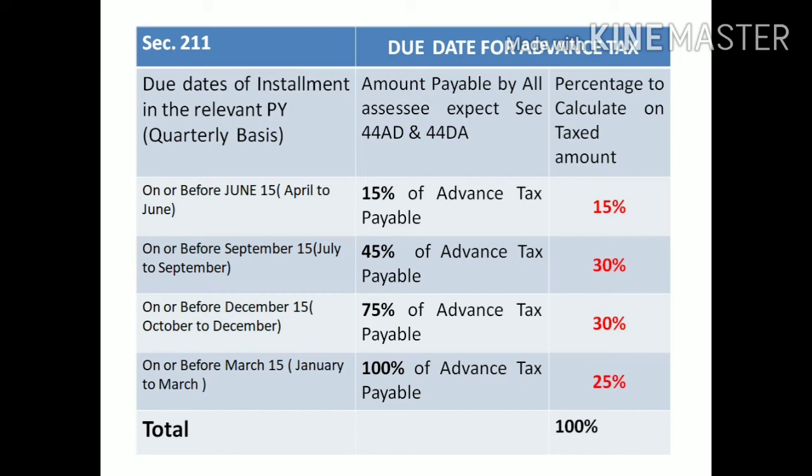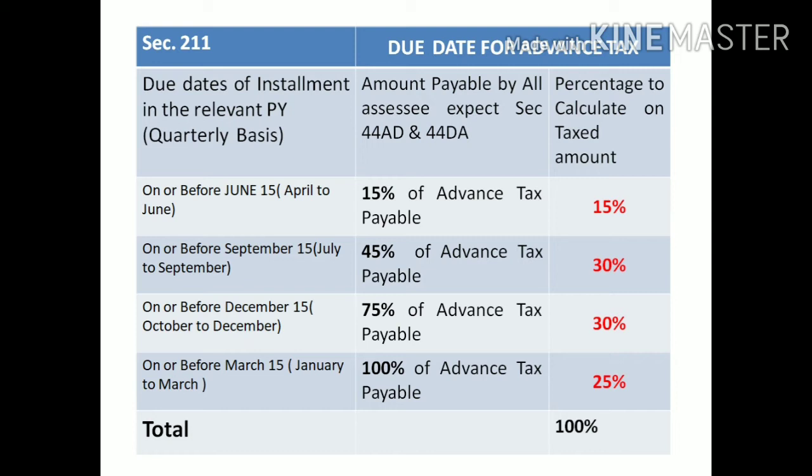Next quarter, that is on or before December 15th. This is the third quarter due date, which consists of three months: October, November, December. So on or before December 15th, the third installment of advance tax is to be paid.